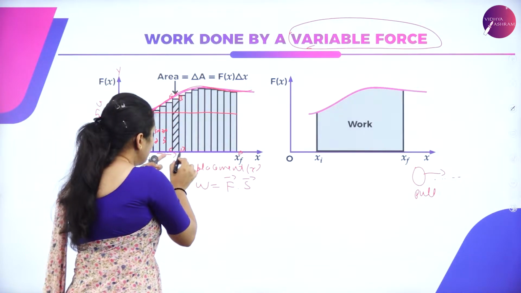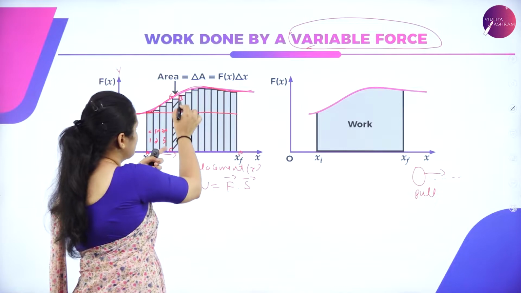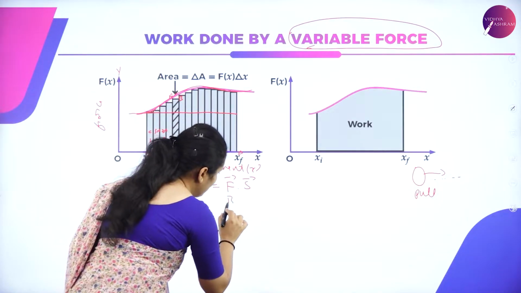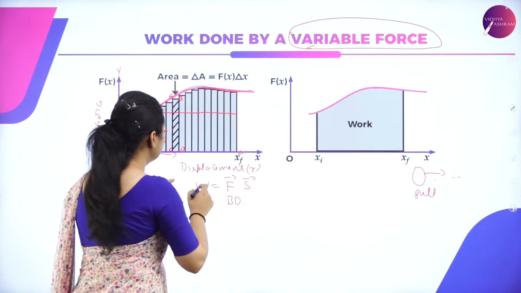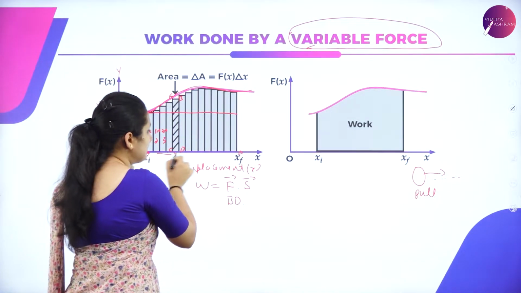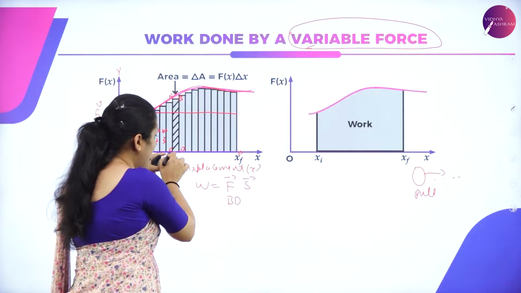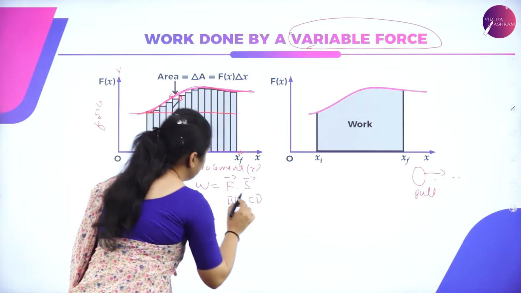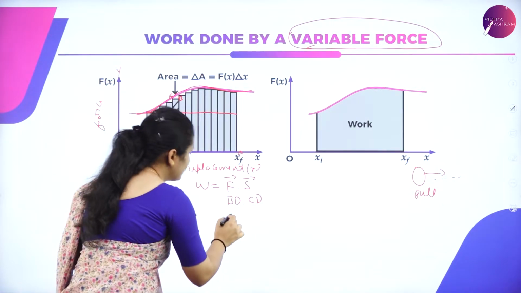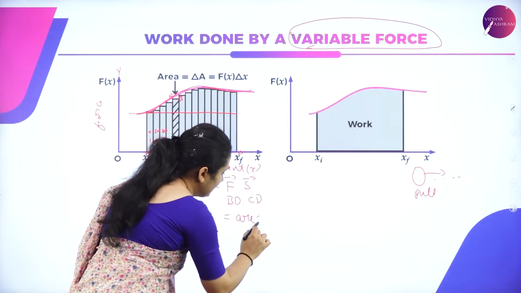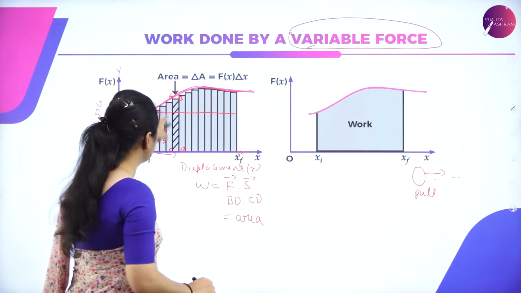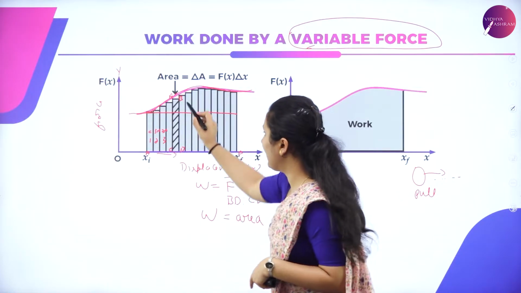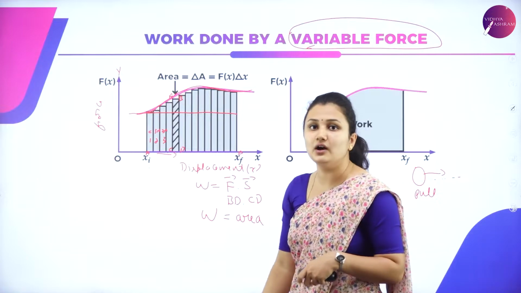So you can see along the displacement, force BD is parallel to the y-axis. So the force is given by BD. You can see displacement CD. So displacement is along the x-axis. CD is on the line x. So displacement is given by CD. So BD times CD is giving the area of the rectangle. So this entire area is equal to work done. If I calculate the area of the strip, that will give me the work done.